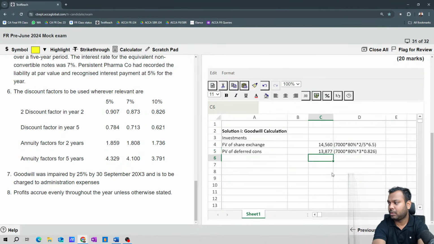Okay, now further, so what is the value of investments? The value of investment is equal to the sum. Okay, this is the value of investments.